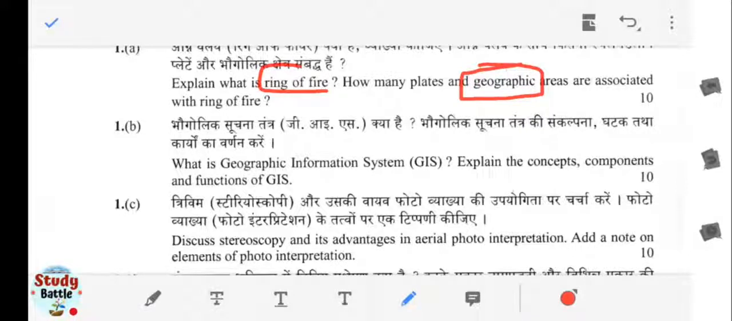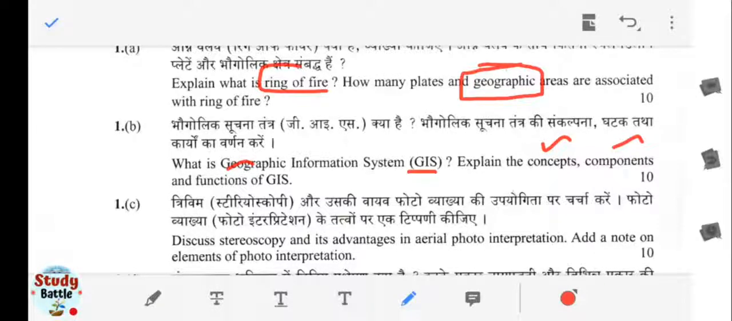Okay, next is what is Geographical Information System, particularly known as GIS. This is a very common question, and you have to explain the concept as well as the different types of components related to GIS, and the functions of GIS, that is, how a geographical information system works and how we can utilize it.